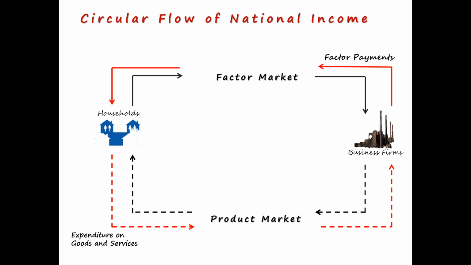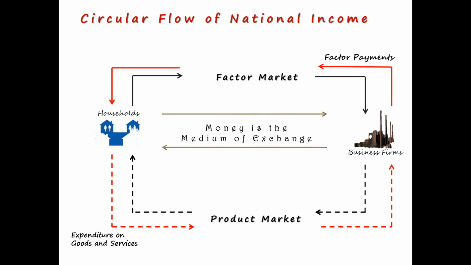So friends, in the circular flow, everything is happening with money as the medium of exchange. Before money, the same things would happen but in the form of barter system.